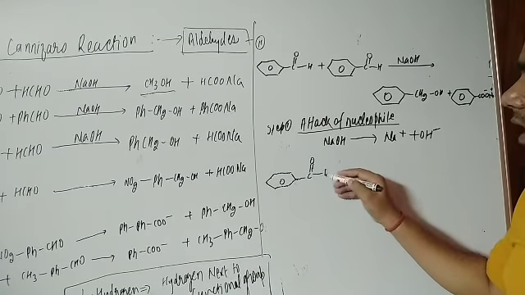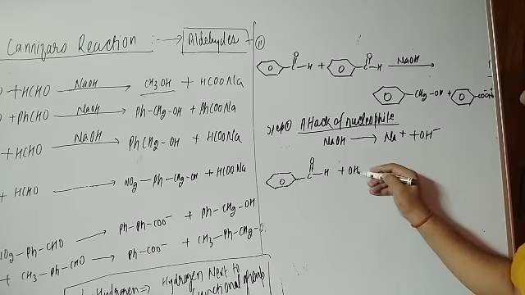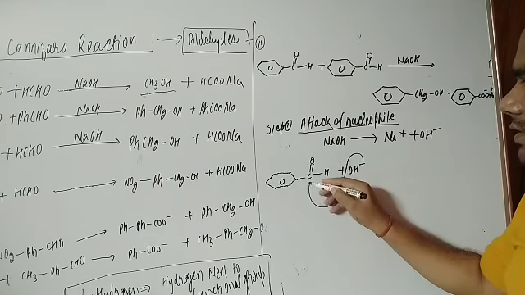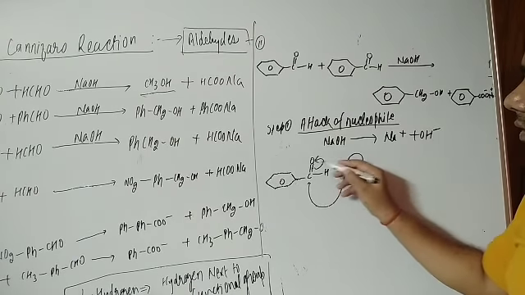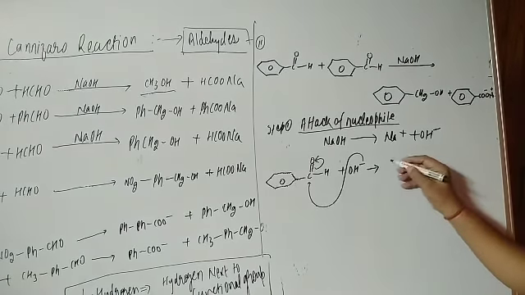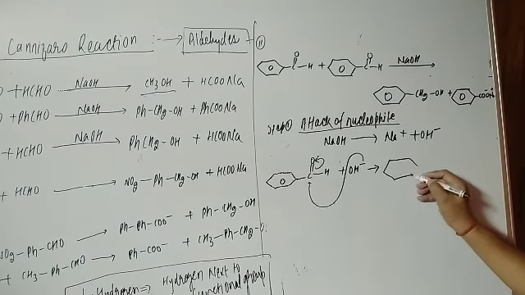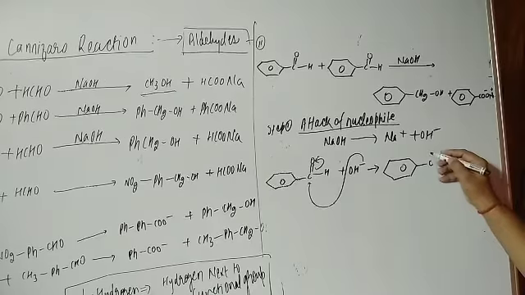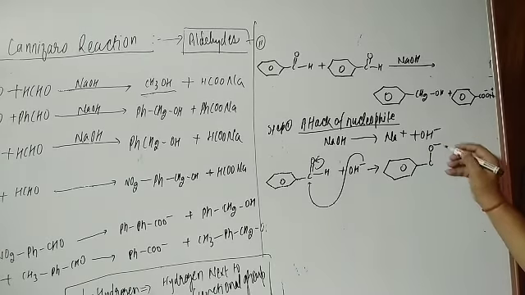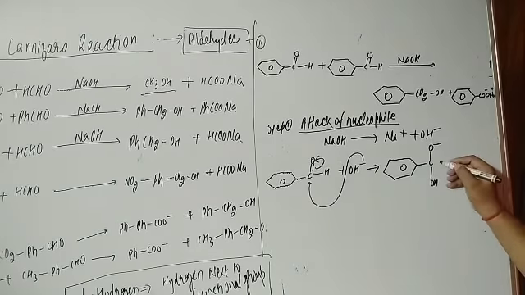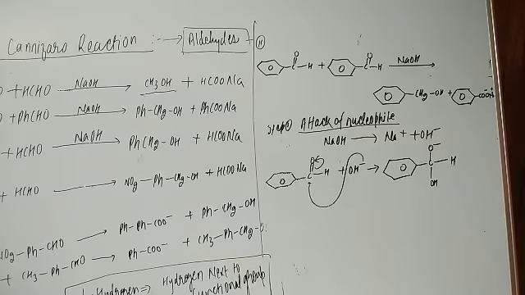there is the carbonyl carbon, and here is OH negative. So this negative is shifting here, so this bond will shift. Here is the product that is going to form, this intermediate. Here will be C–O negative, here is OH, and here is H. Okay students, so this is the one.